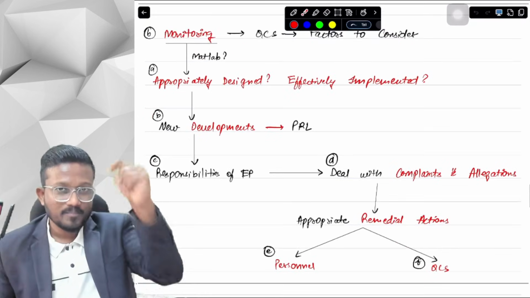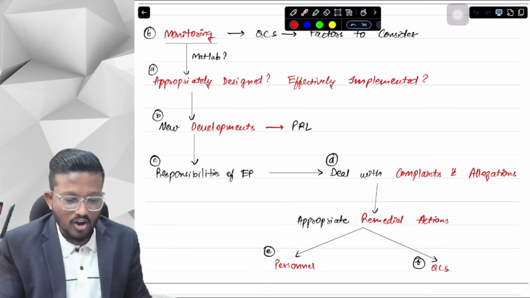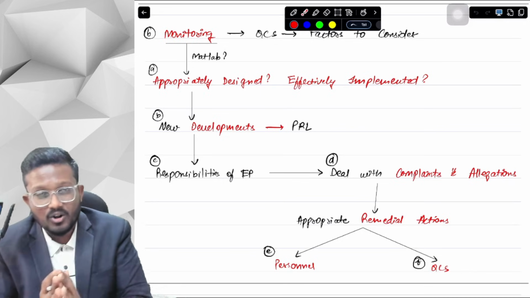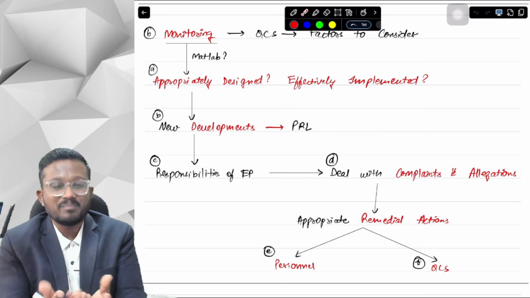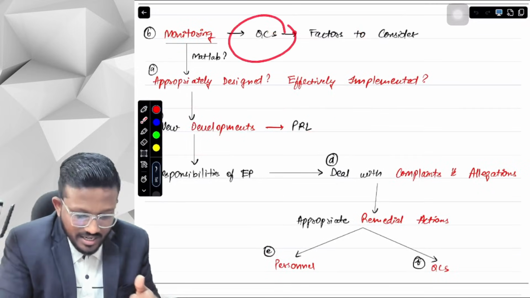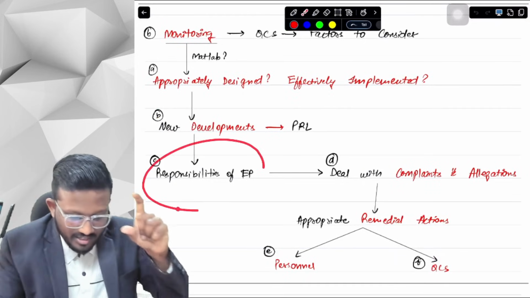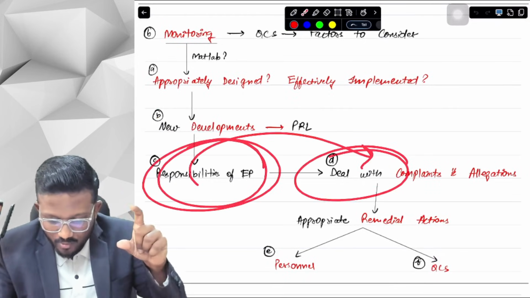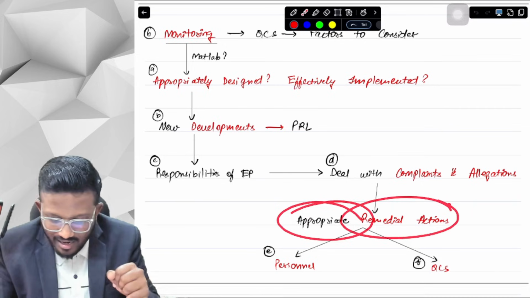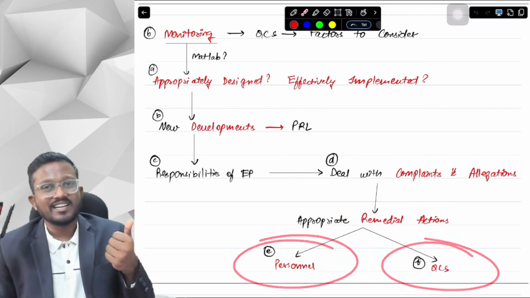Again, we are discussing monitoring of the quality control system. First of all, we have to see whether it is appropriately designed and effectively implemented. Designing the quality control system means that new developments in PRL requirements should be automatically updated in it. Whose responsibility is it? The engagement partner's. The engagement partner also has the responsibility to deal with complaints and allegations and specify appropriate remedial actions. Remedial actions can involve either personnel or the quality control system.